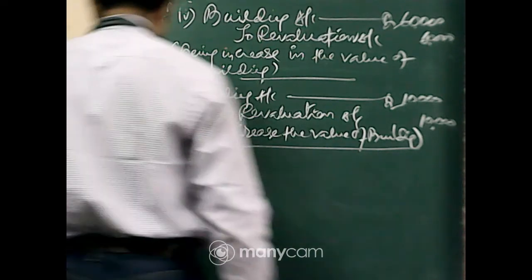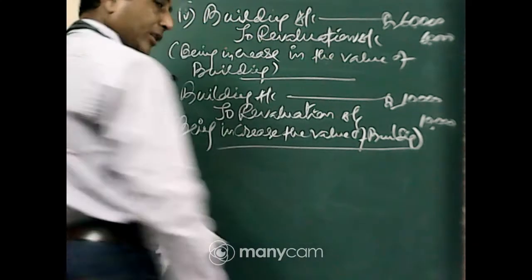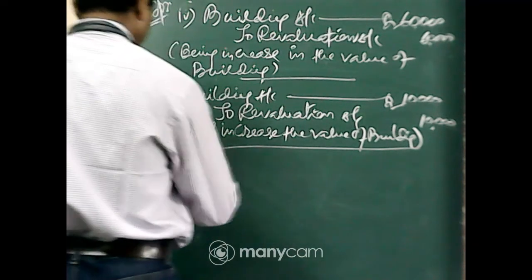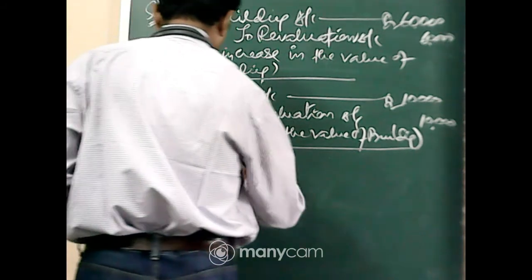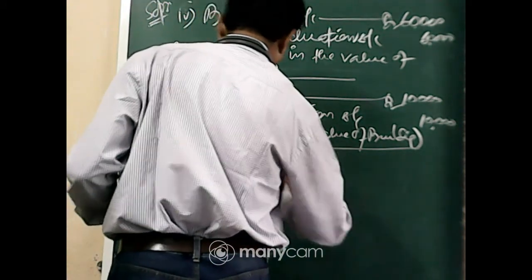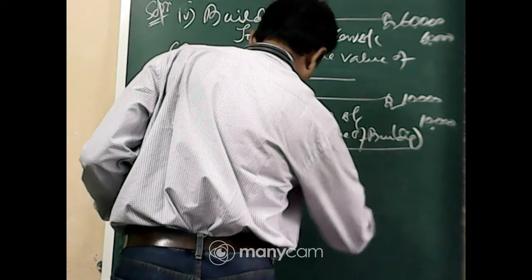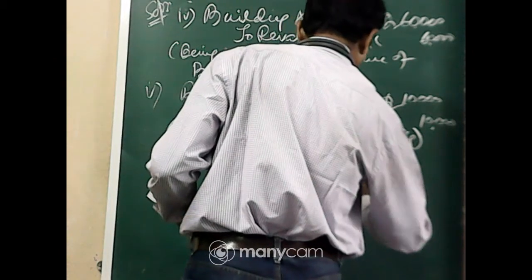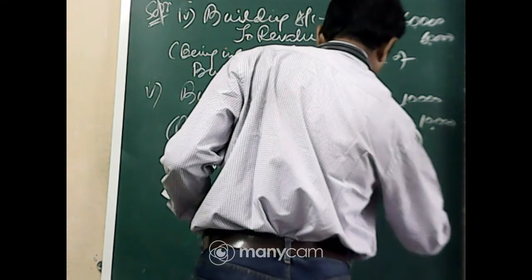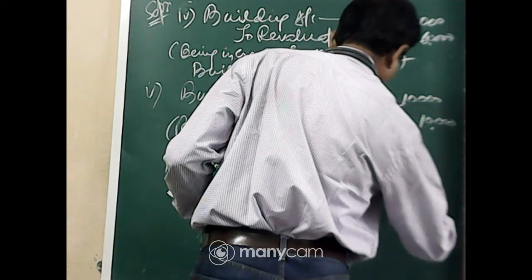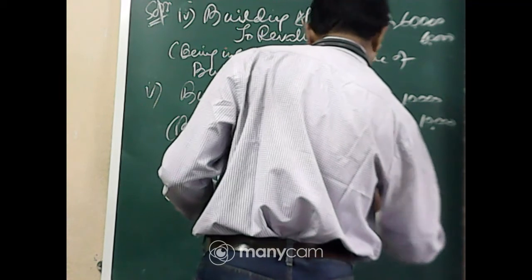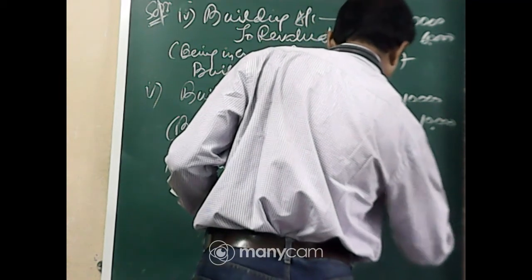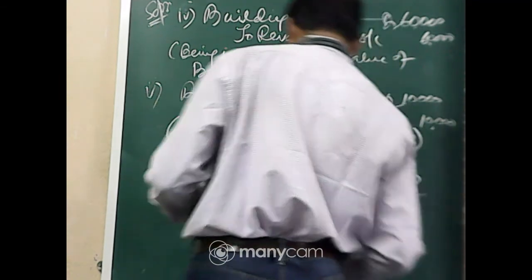Now here is the new value of building. New value of building is rupees 50,000 into 120 by 100, which is equal to rupees 60,000.